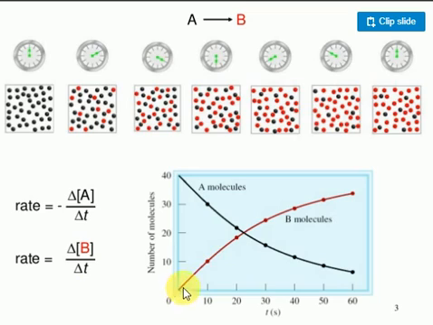Nothing but an increase in the concentration of B. Look, the red color only increases, no? That's why the concentration of B increases. The black color, A, decreases, no? The concentration of B decreases. They mention this very clearly here.